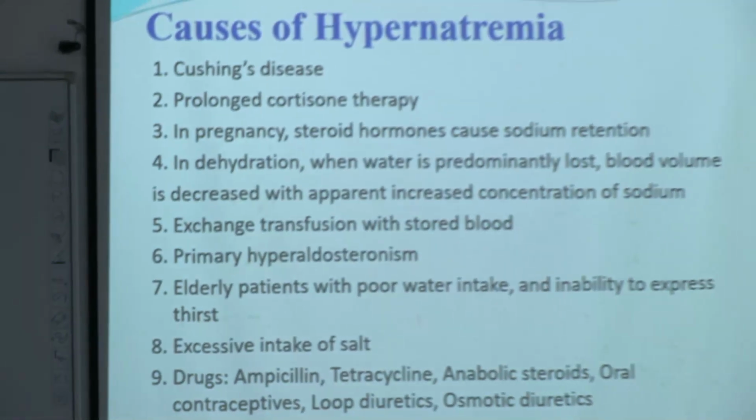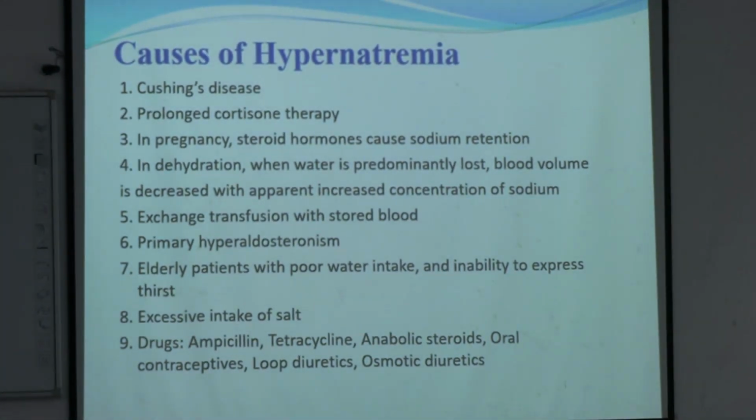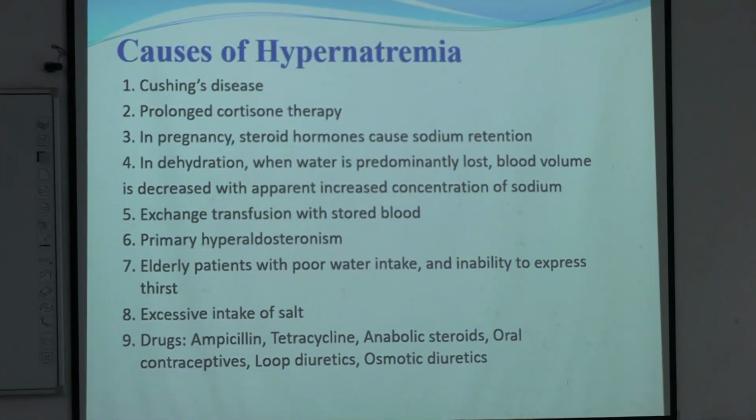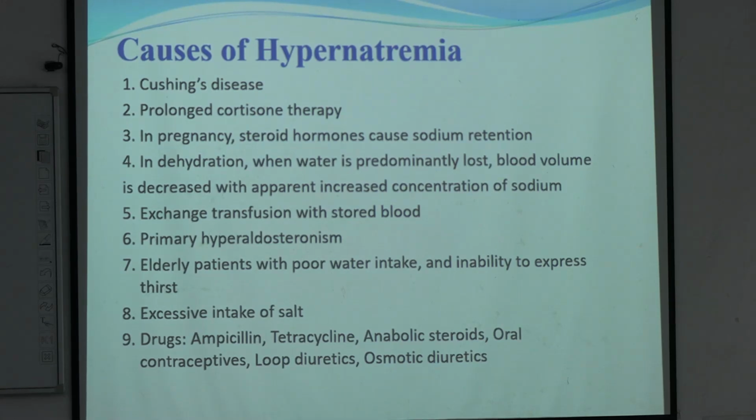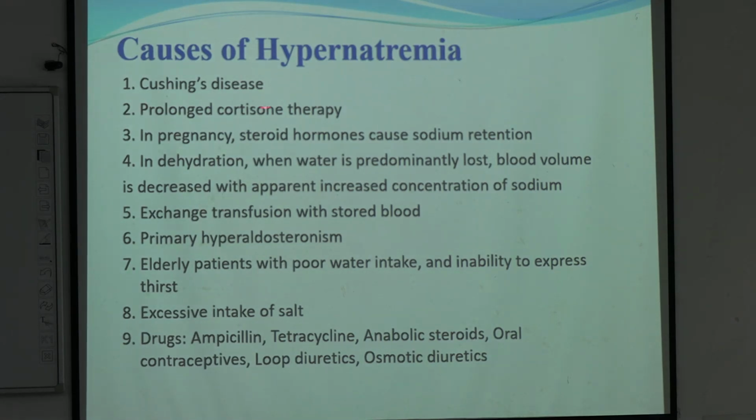So what are the causes? These are the causes of hypernatremia. These have already been taught, sodium potassium balance. So what are the causes? Cushing disease, prolonged cortisone therapy, in pregnancy because of steroid hormone there can be sodium retention. In case of dehydration, when water is lost and blood volume is decreased with increased concentration of sodium. In case of stored blood transfusion, in case of primary hyperaldosteronism,